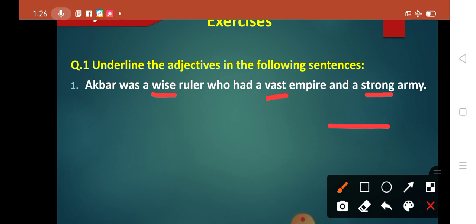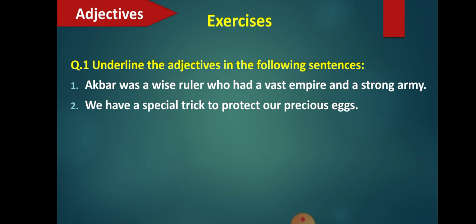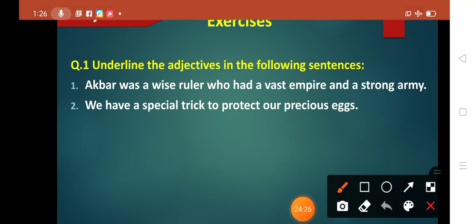Let's see now. Go for the second one. What is the second one? Okay, so we have a special trick to protect our precious eggs. So here if you see what are the different nouns here. Eggs is a noun. Okay, though it is a plural noun, it is a noun. So here how are the eggs? The eggs are precious. So just underline the word precious.